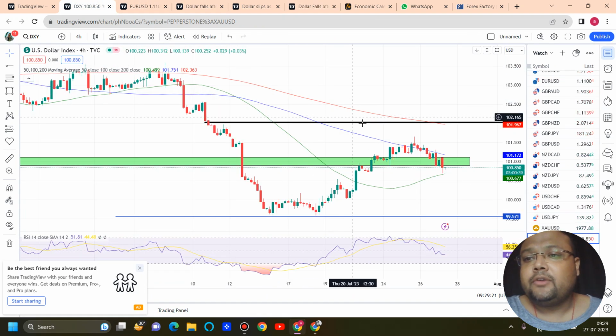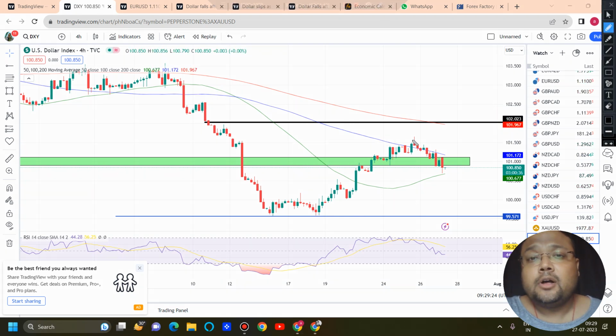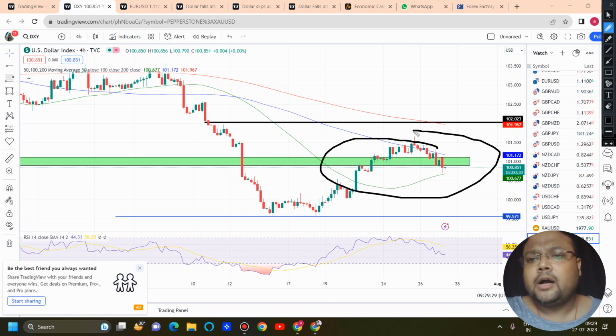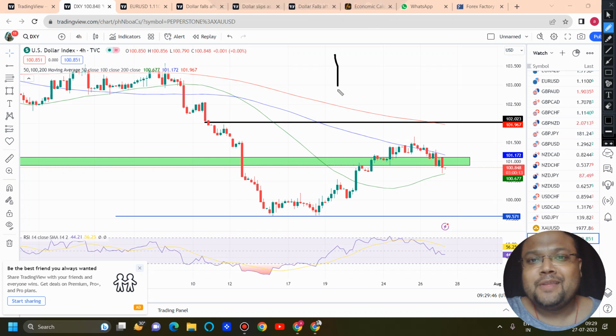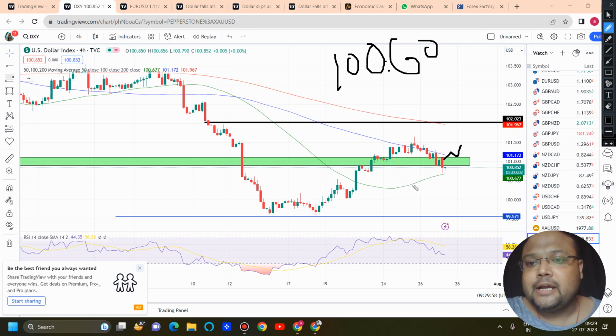DXY is standing at 100.85 right now, and it is also standing at the previous support. If you remember, we discussed 100.80 in our previous videos, because 100.80 was the last support. Right now the market is struggling around this level. If DXY breaks 100.60, then we can expect the downside to continue and we can plan our trades accordingly. On the other hand, to continue the upside, DXY needs to cross 101.25.